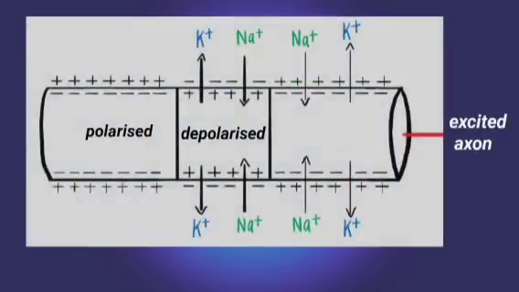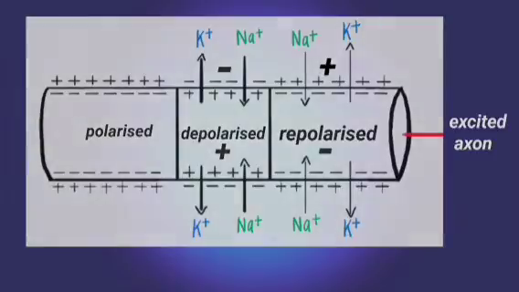Depolarization is followed by an increase in the permeability of the membrane to potassium ions, leading to a change in polarization, and the process is called repolarization, and the membrane is repolarized. During depolarization, the outer surface of the membrane becomes negatively charged and the inner side becomes positively charged. During repolarization, the outside of the membrane becomes positively charged and the inside becomes negative.